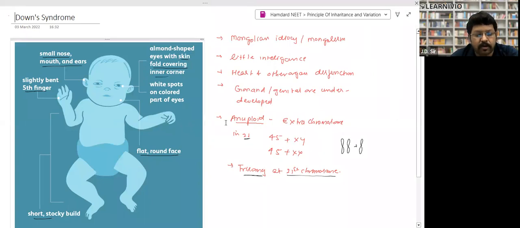And what is the reason behind Down syndrome? There is one extra autosome at the 21st number. Normally a person has 44 autosomes, but here there are 45, one more autosome is present, and that will cause Down syndrome. So this is an autosomal disease. Clear? Yes, sir. So at the 21st chromosome there are 3 chromosomes, so I have written trisomy at the 21st chromosome.